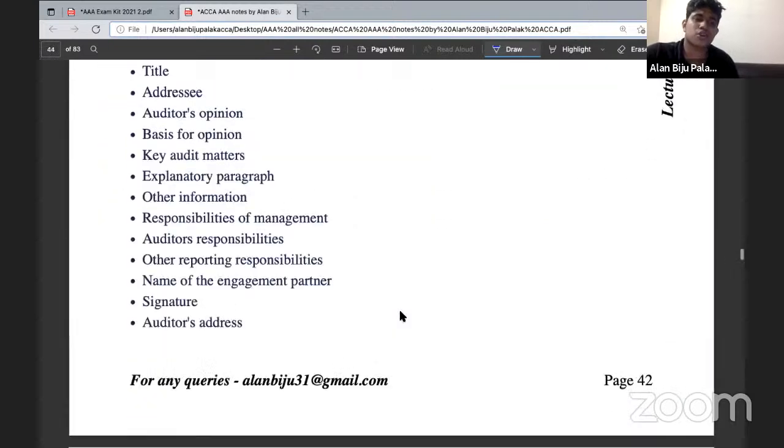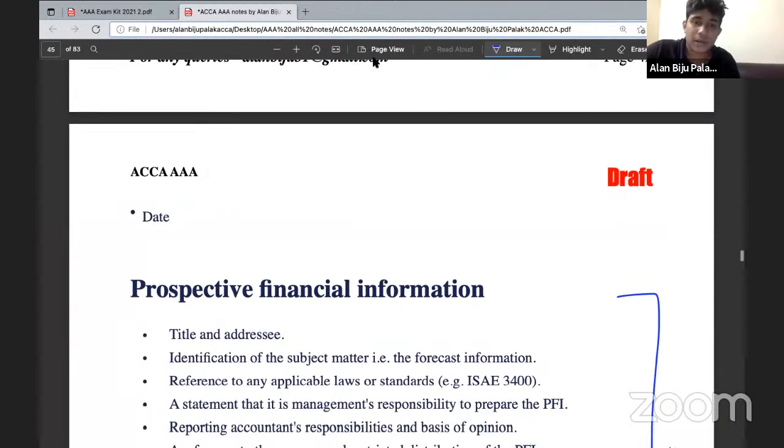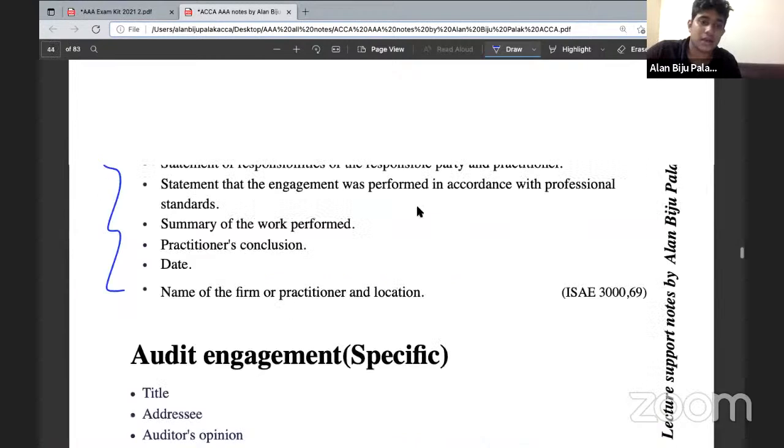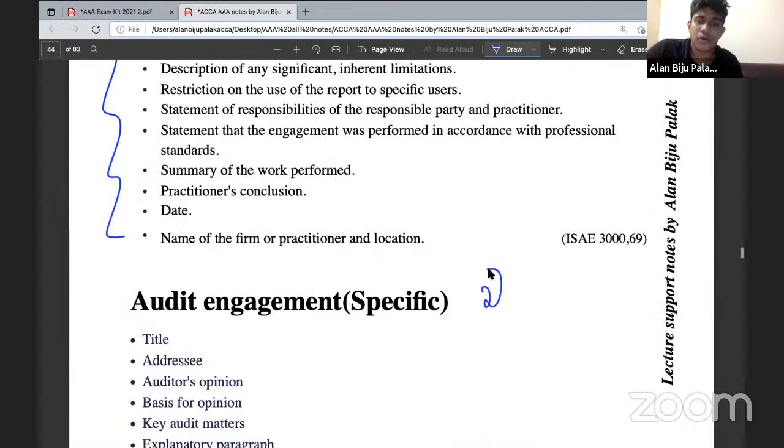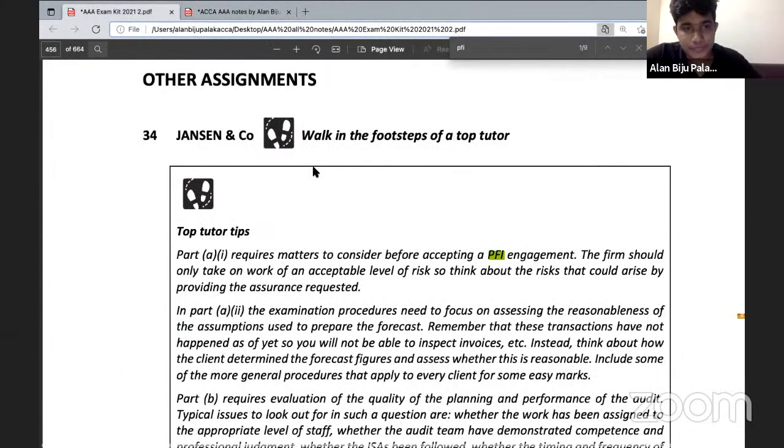Within this, the most crucial ones are the reporting format of the prospective financial information area, as well as the area of the audit report. So after learning this, please take the question of Order Group. There's a question of Order Group.